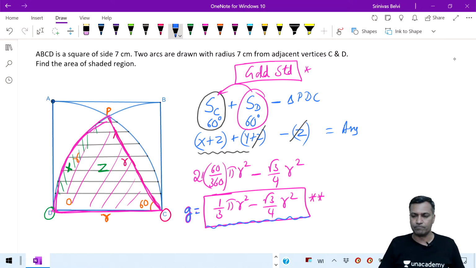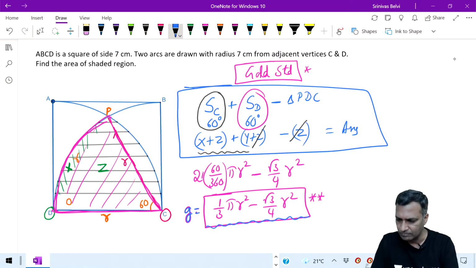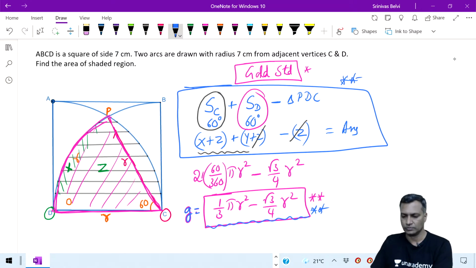My explanation is clear. This should be clear. That's it. What should be clear is this piece. This is important. This box should be clear. From this box you arrive at this particular box.